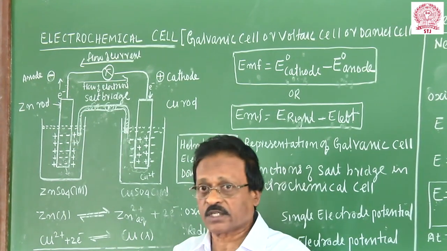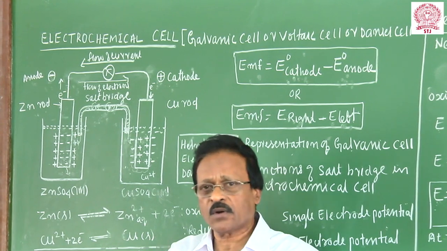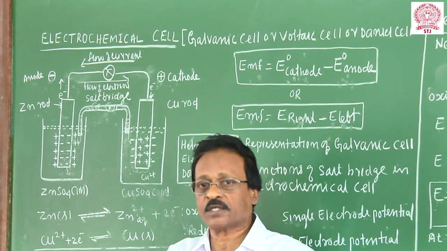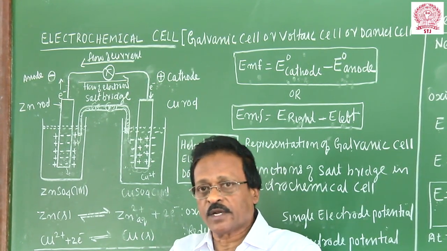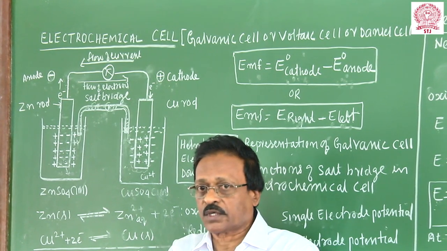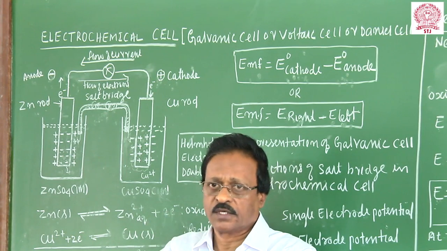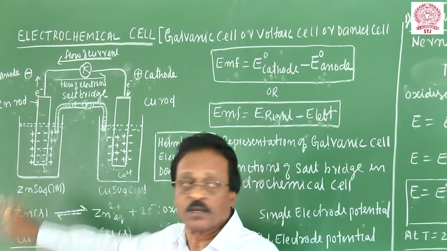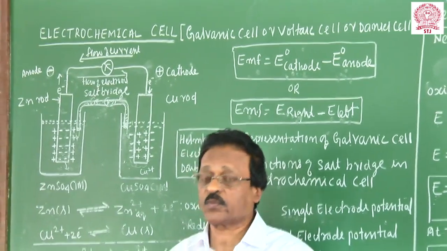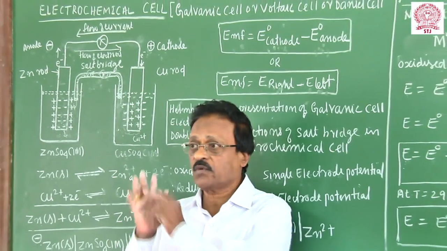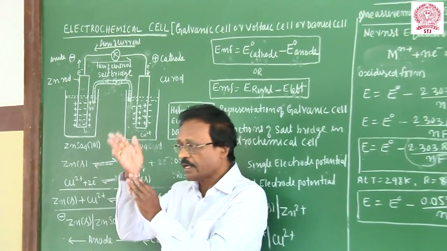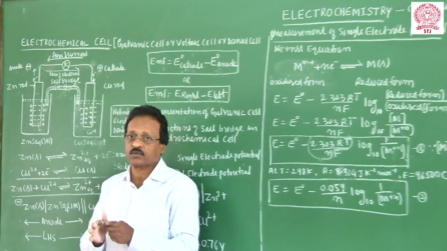You set up the galvanic cell. The reaction keeps on taking place till equilibrium is attained. When equilibrium has been attained, no current flows in the outer circuit, though a small amount of the anode and cathode reactions keeps on taking place. So this is spontaneous. But the electrolytic cell is non-spontaneous. It takes place only if you pass the electric current. If the electric current is cut off, the process will immediately stop.